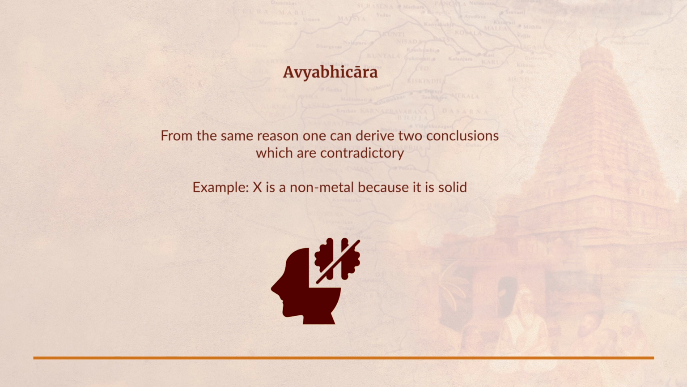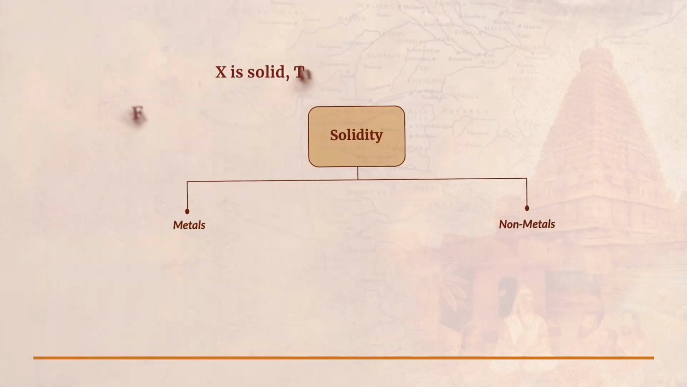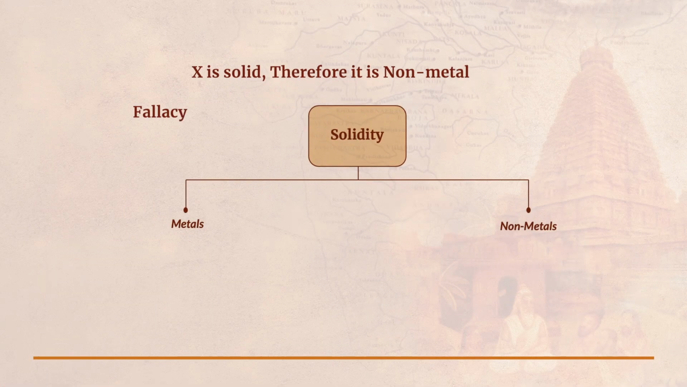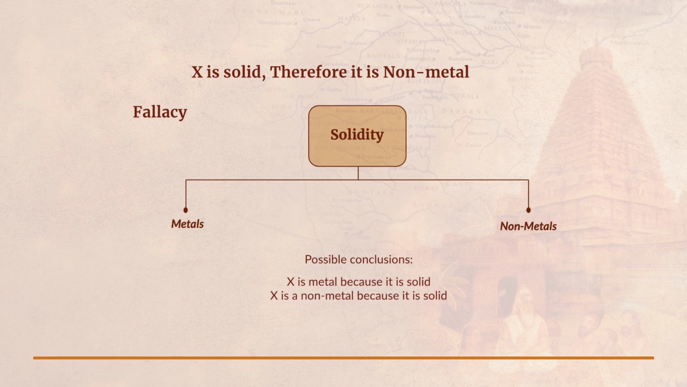Supposing I give an argument of this form, X is a non-metal because it is solid. Okay, so my main reason is that it is solid. So X is solid, therefore it is not a metal. But the fallacy that this argument makes is that solidity is found both in metals as well as in non-metals. So based on the same reason that X is solid, I can come to the conclusion that it is non-metal. I can also come to the conclusion that it is a metal. So solidity is not a sufficient condition to say that X is a non-metal.